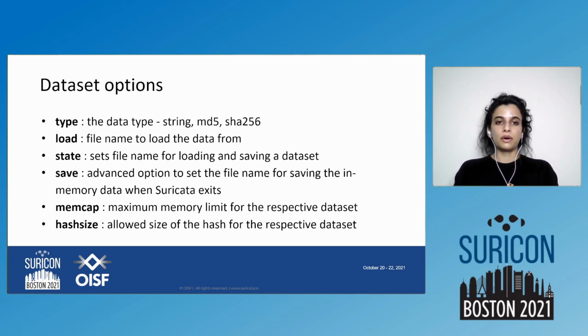There is the save option, which we use to save in-memory data if Suricata exits. There is the memcap option, which we use to define the maximum memory limit for that particular dataset. And then there is hashsize, which allows you to define the size of the hash for that dataset where you are defining this.